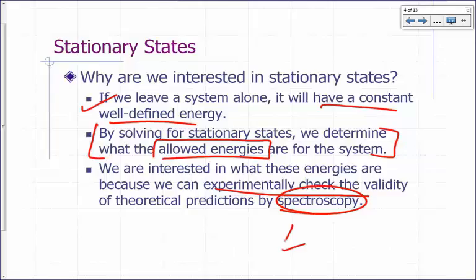Remember delta E, the Bohr frequency condition. The change in the energy of a system is equal to h times the frequency of the photon that is either absorbed or released when it undergoes that energy change. So spectroscopy is the experimental verification of the predictions of quantum mechanics. We're going to look at some very simple systems, and then for your next test, and after that we're going to look at atoms and molecules.